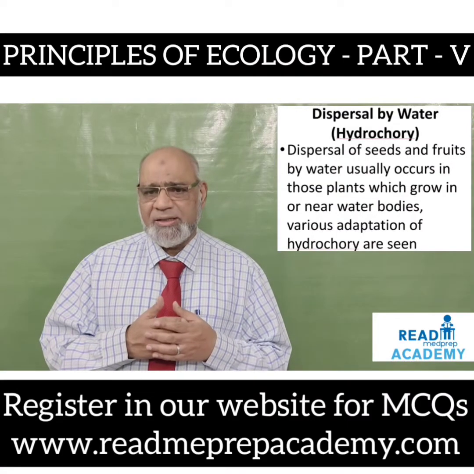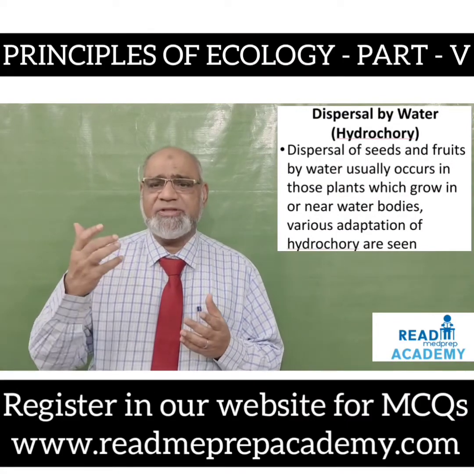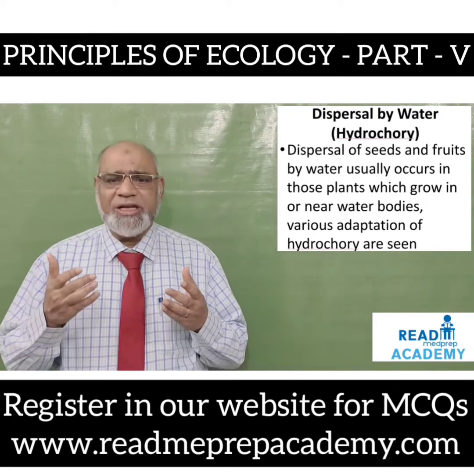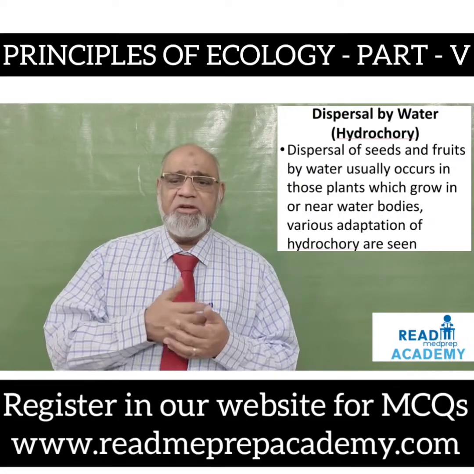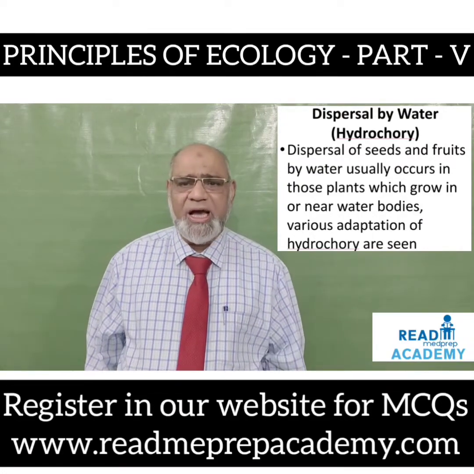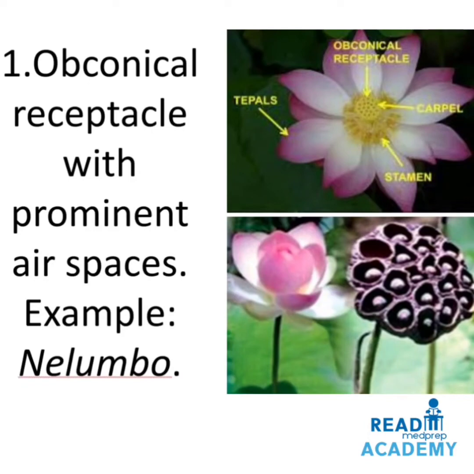Dispersal by water, hydrochory. Dispersal of seeds and fruits by water usually occurs in those plants which grow in or near water bodies. Various adaptations of hydrochory are seen. Here you can see an obconical receptacle with prominent air spaces. Example, Nelumbo. You can see in the image above, which has tepals, the stamens all around. In the center are the carpels and the obconical receptacle. The below image shows the seeds which help in dispersal through water.